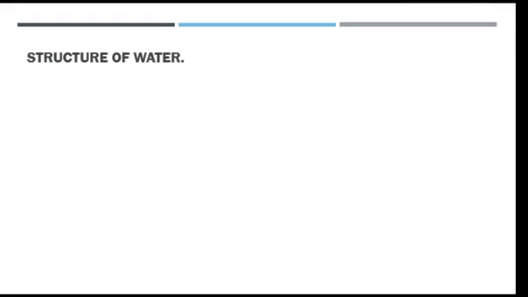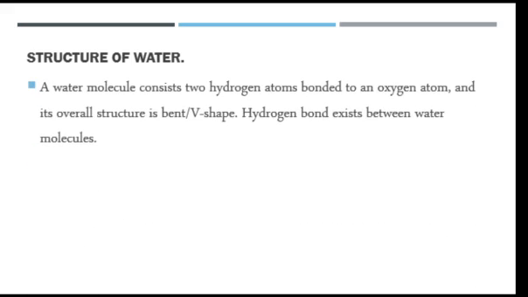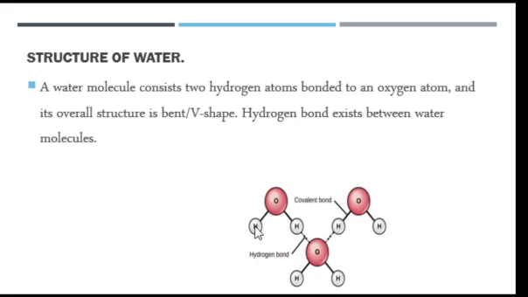Right, looking at the structure of water, water is made up of two atoms of hydrogen and one atom of oxygen per molecule. If these elements are put together, we are going to have a bent or V shape. And we should know that within a molecule of water, there is covalent bonding. What am I talking about? We have hydrogen covalently bonded to oxygen, and the other hydrogen also bonds with the oxygen through covalent bonding.